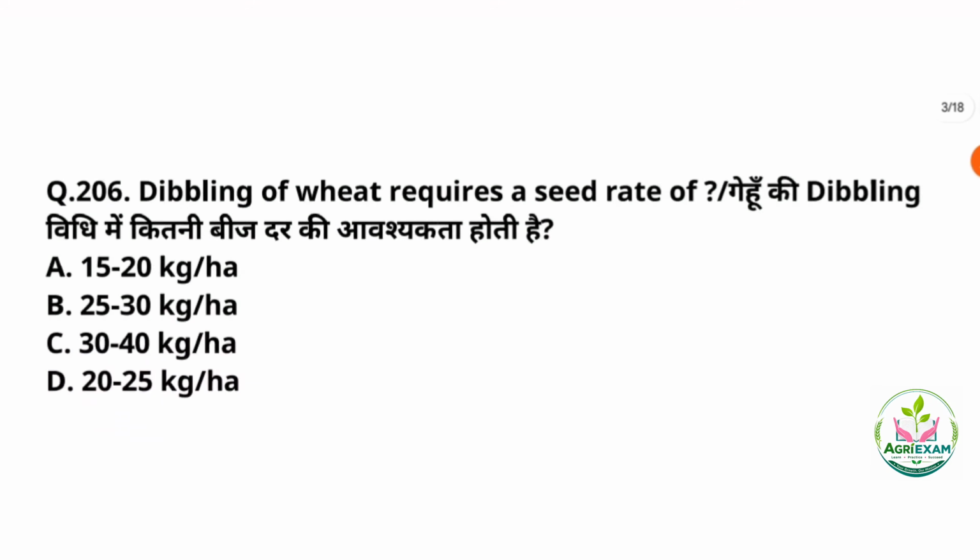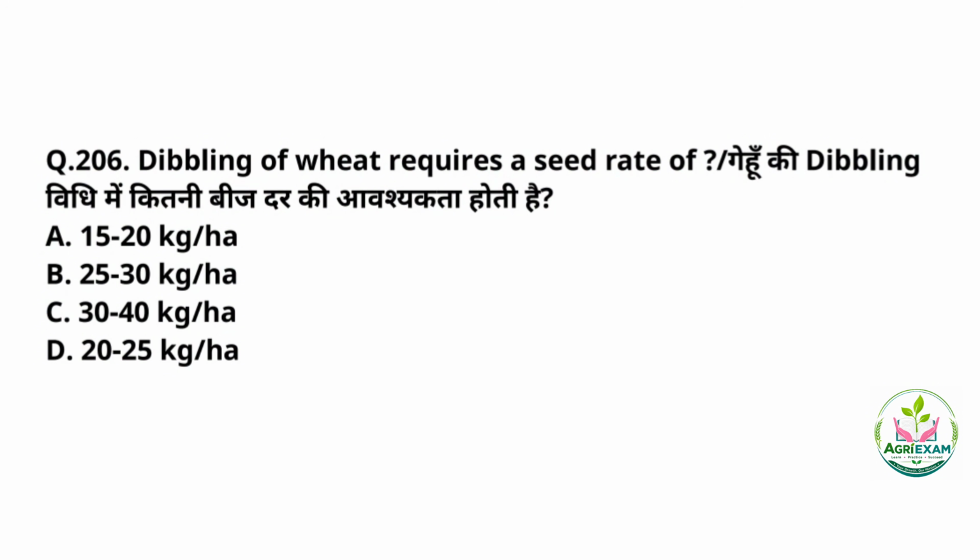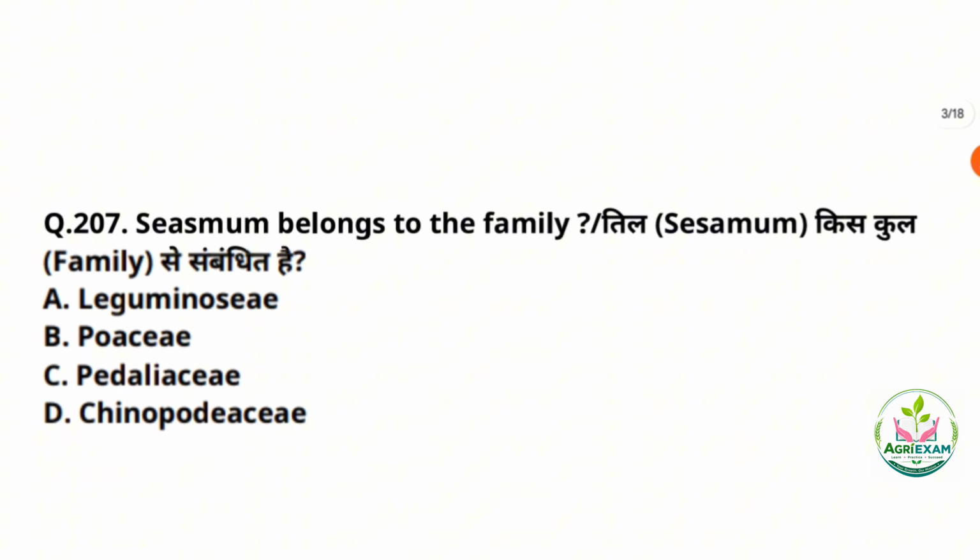Question number 6. So dibbling of wheat requires a seed rate of, and here the correct answer is option number B, that is 25 to 30 kg per hectare. So dibbling of wheat requires a seed rate of 25 to 30 kg per hectare, and this method uses very less seeds than normal line sowing or broadcasting, which typically requires 100 to 125 kg per hectare because the seeds are placed precisely in designated holes or pits. Let's move to question number 7.